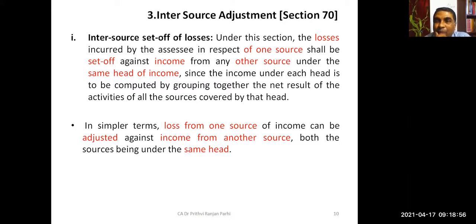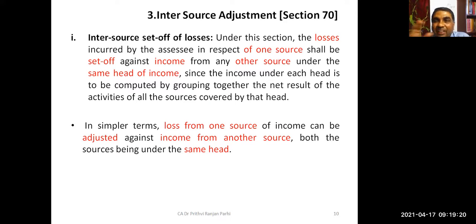Okay. How do we compute income? We compute income under different heads. Then we aggregate all the heads. We find out the gross total income, then make certain deductions and adjustments. We get total income. Is it not? These are the steps we do. Yes, sir. Okay.